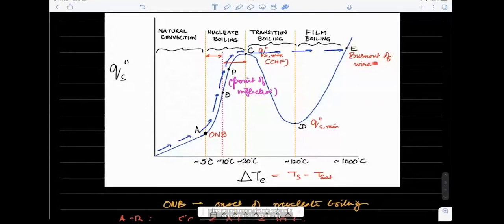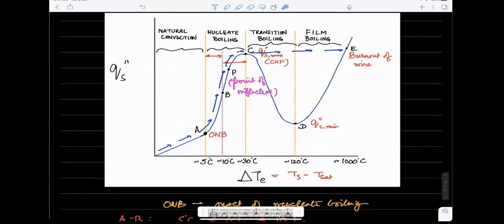So point E is what I've written here as the burnout of the wire. It was a burnout point for the wire. He noticed that every time he did this experiment, the same thing happened. So he replaced his nichrome wire with platinum. And platinum has a higher melting point, in fact, the highest melting point of all metals. So he went with platinum, and then he could actually again go through this curve, and he could reach the other side of the film boiling regime, and go slightly higher along this until platinum also failed.